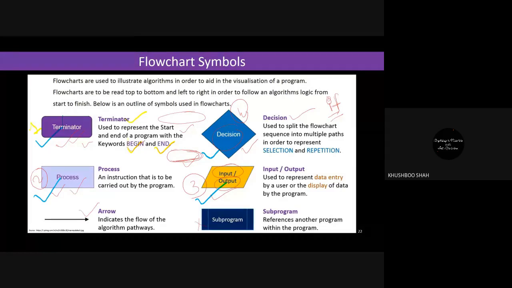So just in your notebook, draw the symbols. Flowchart symbol. Just write down one statement as I speak out.